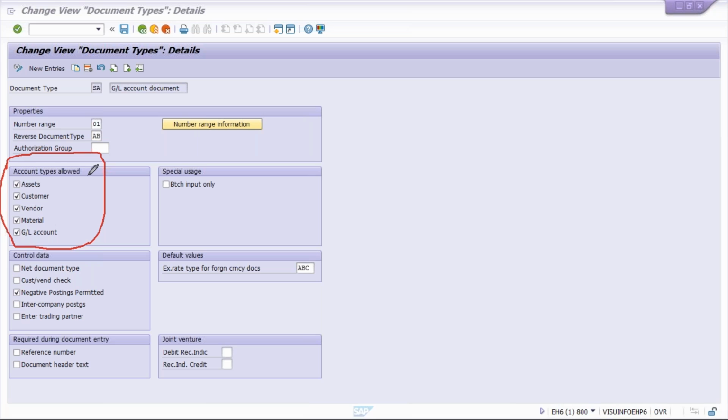Okay, account type allowed. What is this? What is the meaning of this account type allowed? I'll tell you, whenever you post any transactions against SA document type, then